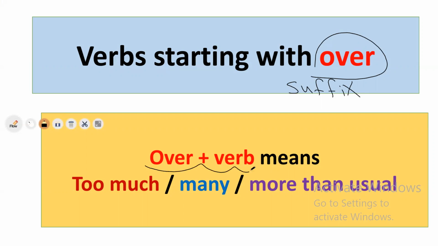Over plus verb, what does it mean? When we add over to a verb in the beginning, what do we mean? Too much or too many or more than usual. How can you describe this?